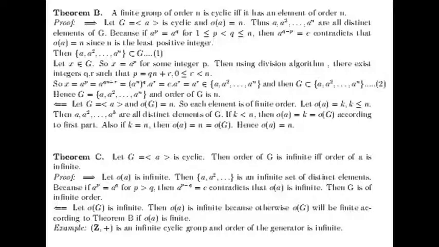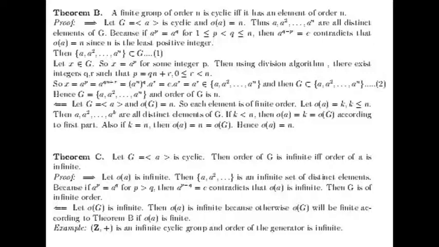Then clearly a, a squared, up to a to the power n are all distinct elements of G, because otherwise if a to the power p equals a to the power q for some integers p and q, then a to the power q minus p will be e, which contradicts that the order of a is n, since n is the least positive integer. Therefore, the set {a, a squared, ..., a to the power n} is a subset of G. This is the first point.